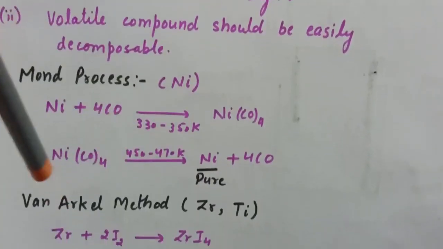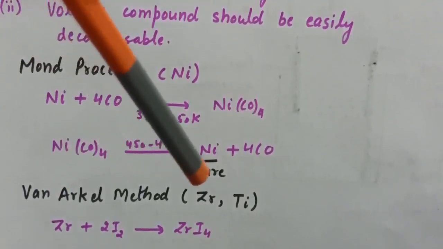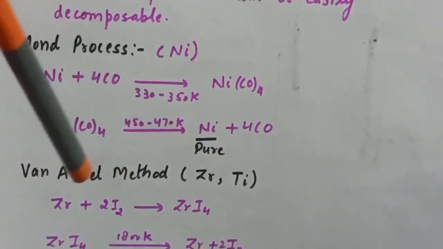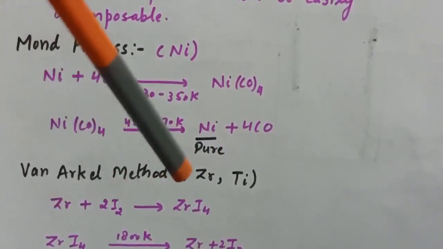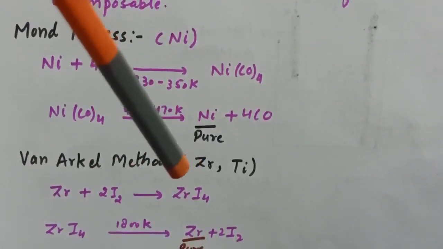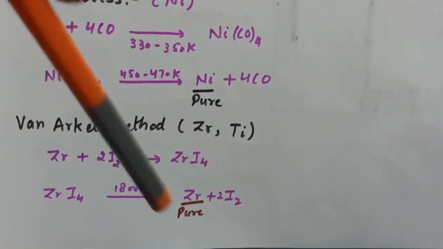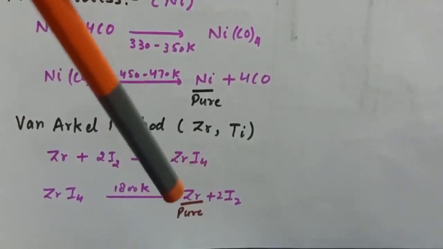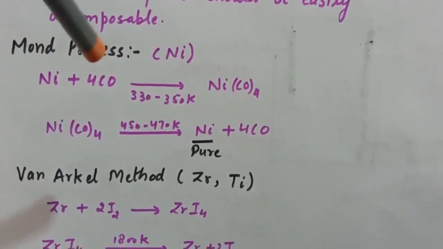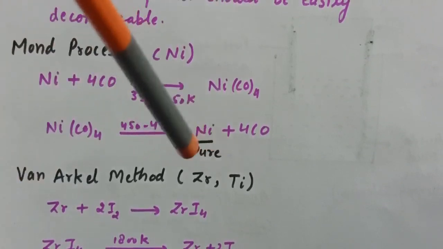Next is the Van Arkel method. This process is used for the purification of zirconium and titanium. Similarly, in the case of zirconium, it first forms a complex with iodine, ZrI4, and in the next step the decomposition of this complex gives zirconium plus iodine. At this stage we get our pure zirconium. So in vapor phase refining we have two processes: the Mond process for nickel and the Van Arkel method for zirconium and titanium.